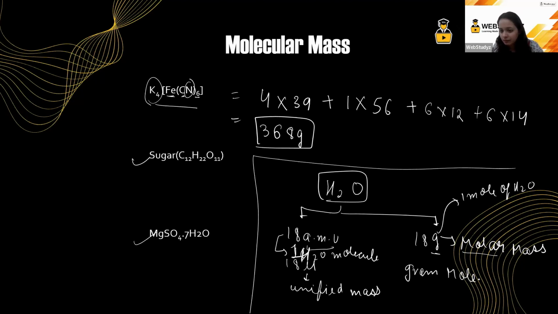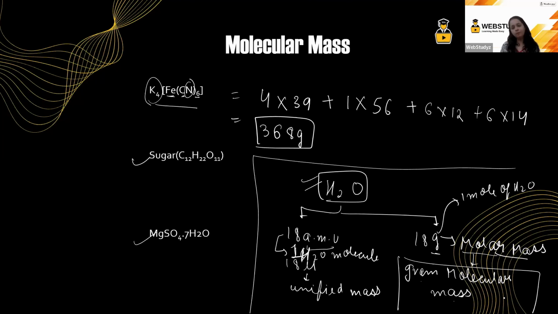Can I call it gram molecular mass? Yes. So what I can say is that we can call the mass of a water molecule as gram molecular mass. That is, the molar mass of a molecule can be known as gram molecular mass. So do not get confused if in the question you are given gram molecular mass, because that means molar mass only. Gram atomic mass means the molar mass of an atom. Gram molecular mass means the molar mass of the molecule. I hope this part is very clear. Okay.